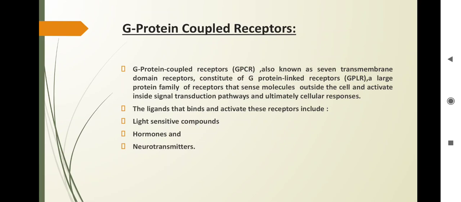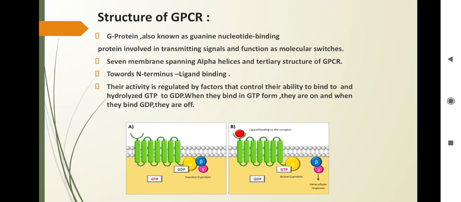About 45% of all pharmaceutical drugs are known to target GPCR. It constitutes the G protein linked receptor, that is GPLR, a large protein family of receptors that sense molecules outside the cell and activate signal transduction pathways inside, and ultimately cellular responses. Now, which types of signaling molecules and ligands bind and activate these receptors? That includes light sensitive compounds for vision, as I said earlier, and many hormones and neurotransmitters that I will explain in a later slide.